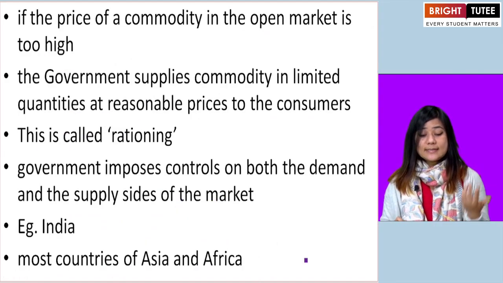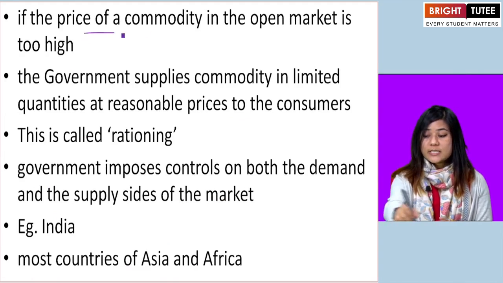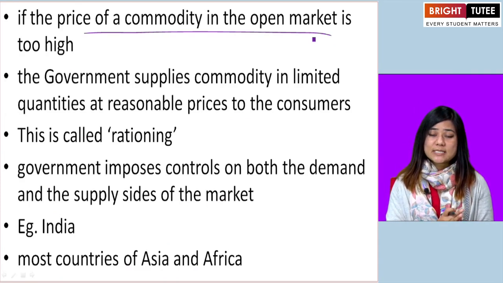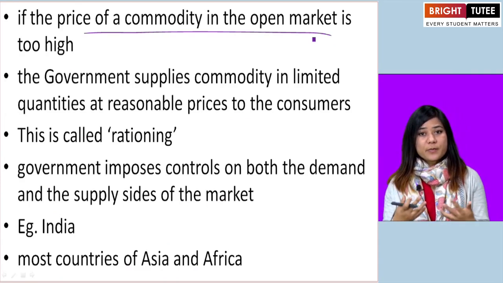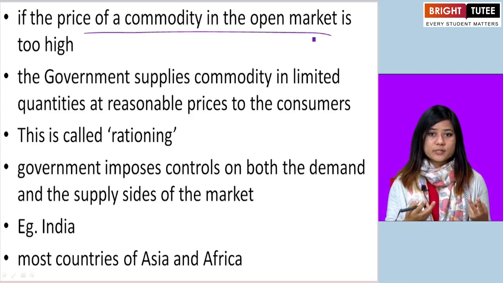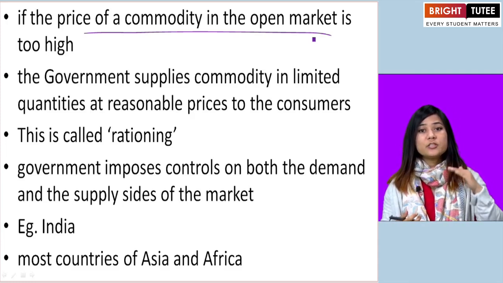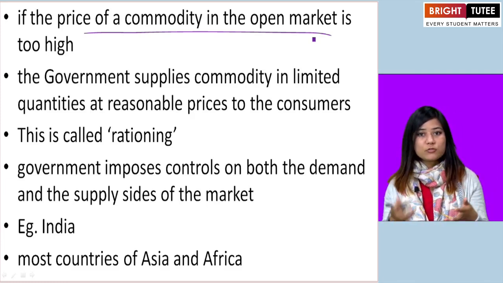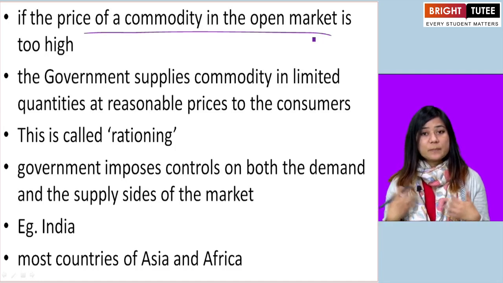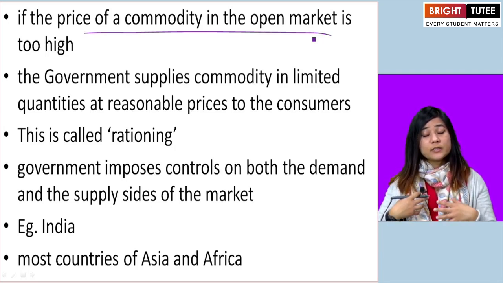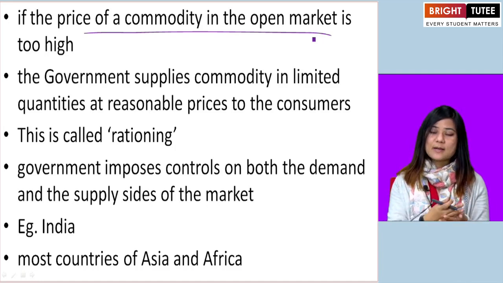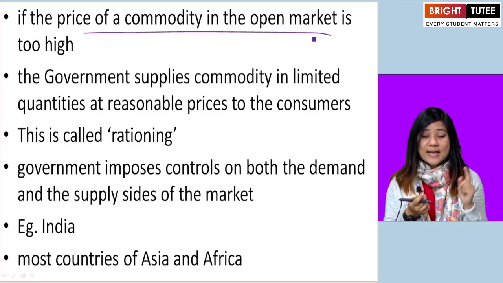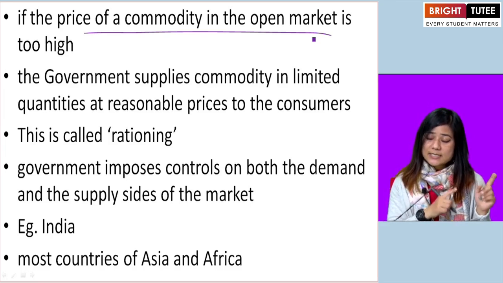And at times, when the price of a commodity in an open market gets too high, for example in capitalistic economy, the enterprises, the individual owners, can put the price of a commodity as high as they want, because they want to make most of the profit, right? So the people, even if they cannot or do not want to pay that amount, have to pay such a high amount to get that commodity. That happens in capitalistic economy.